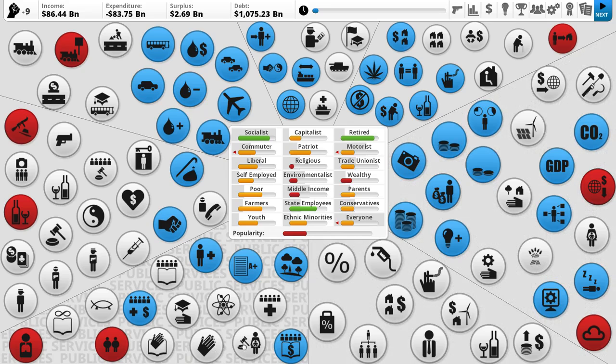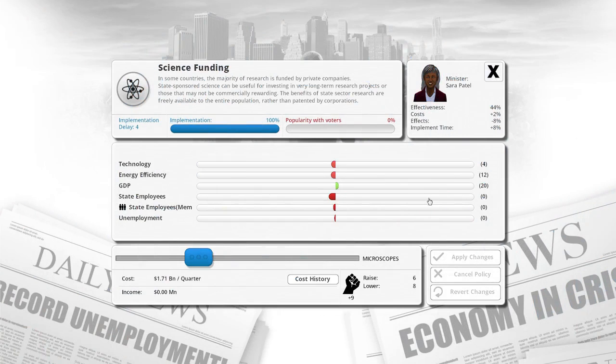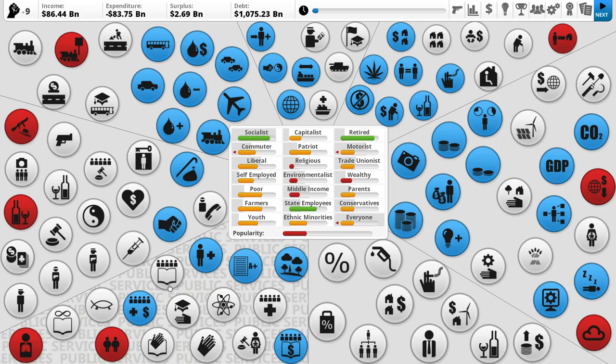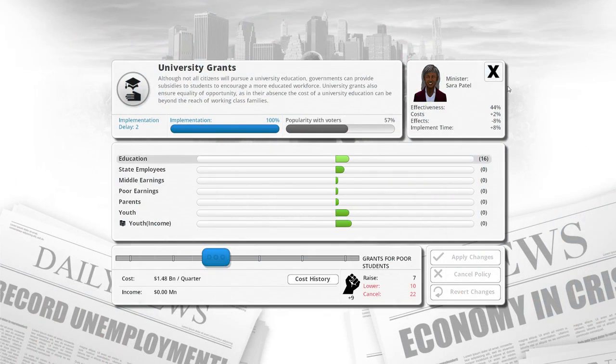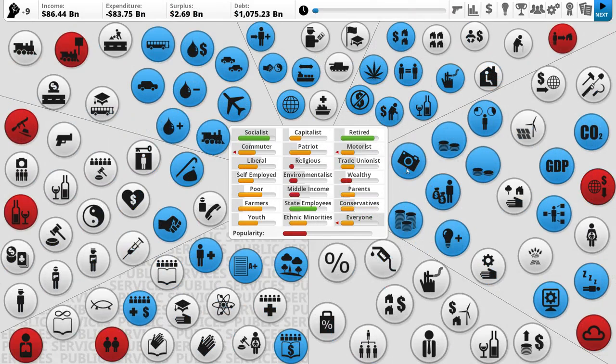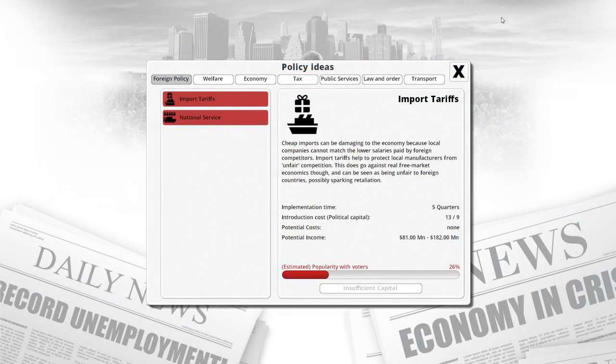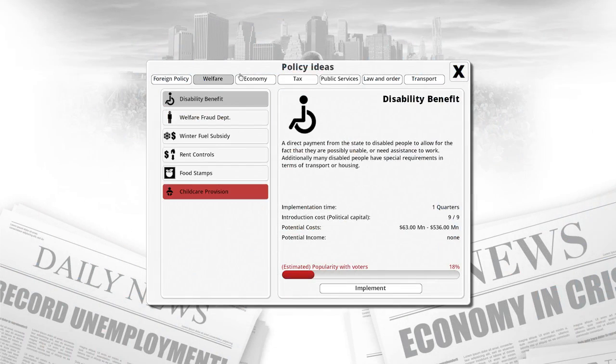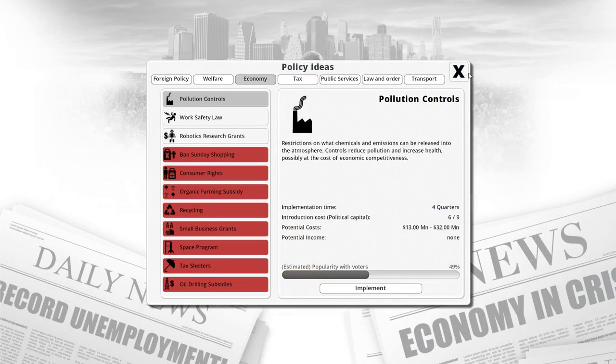Let's see. Which one's this? Science funding. Yeah. University grants, good. I'm looking for something else. Oh yeah, it's time to implement a new policy then, I think. I don't think we have the capital to do it though. Which one's implement new policy around here? This one? Yeah. You see, I can add things or remove things to that interface.